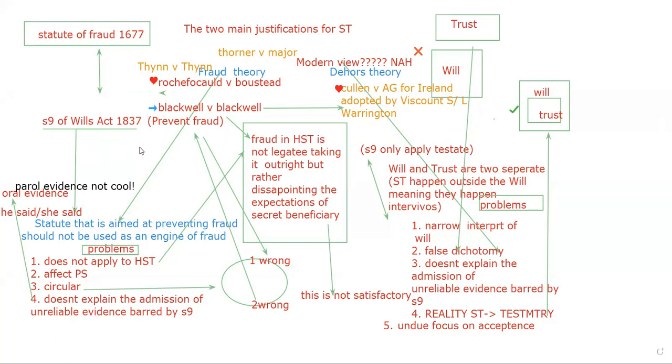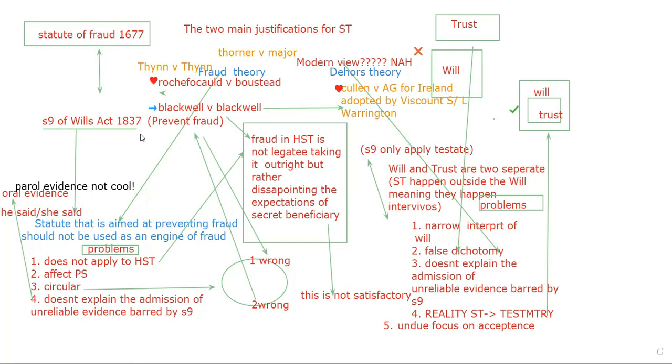What is the problem here is it goes against a very clear statutory requirement. Section 9 is a very clear cut statutory requirement that cannot be ignored. So secret trust goes against section 9. That is why section 9 is motivated by the Statute of Frauds, right? Even though secret trust goes against section 9 of the Wills Act, secret trusts are still allowed.